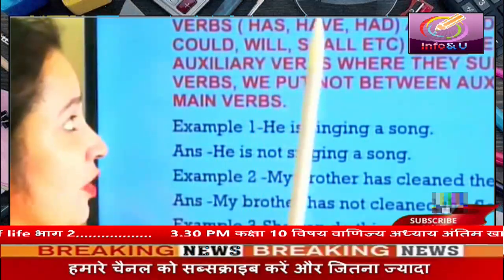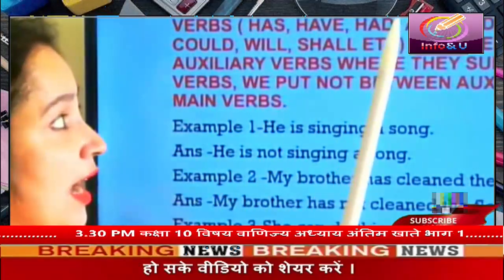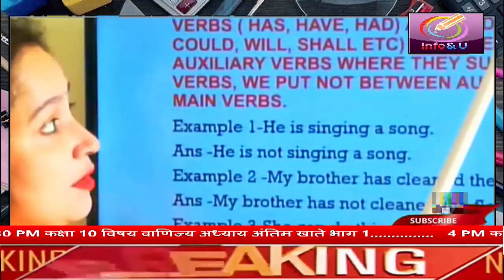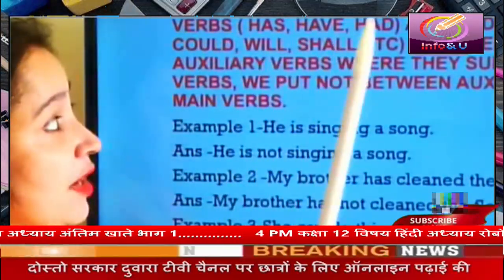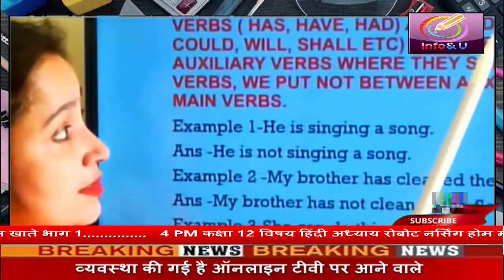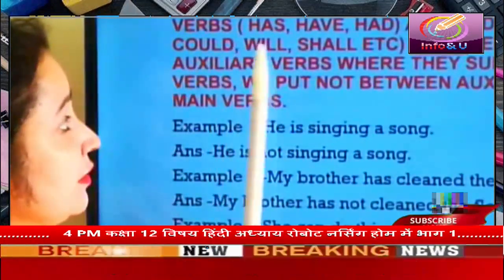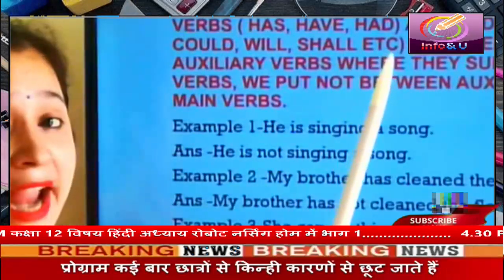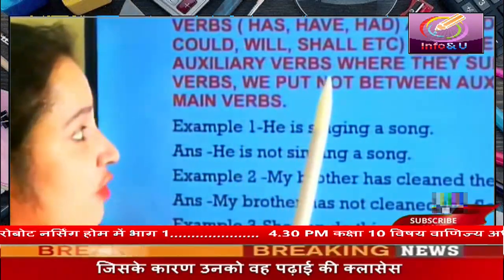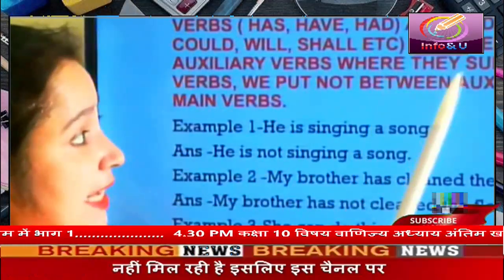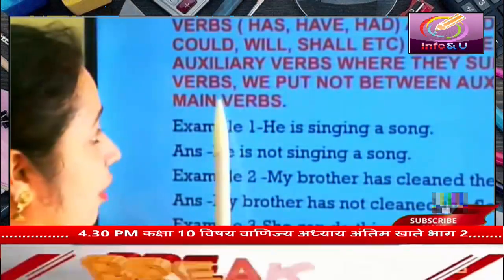When be verbs (is, are, am, was, were), have verbs (has, have, had), and modals (can, could, will, shall, etc.) are used as auxiliary verbs, they support main verbs.